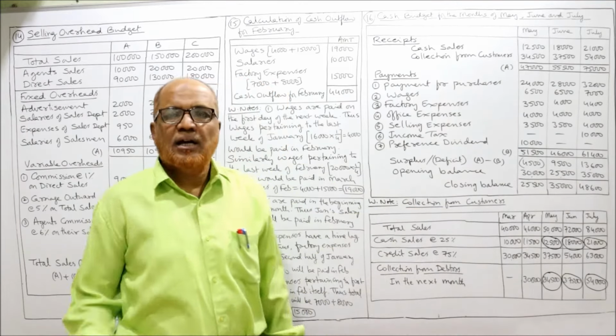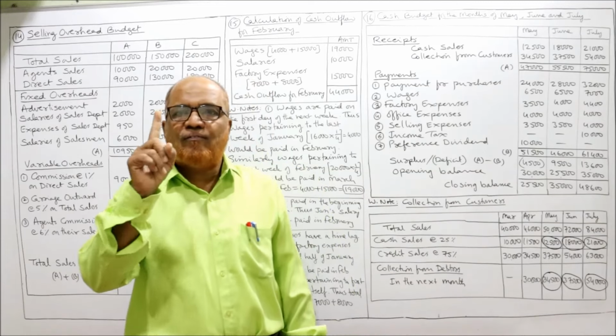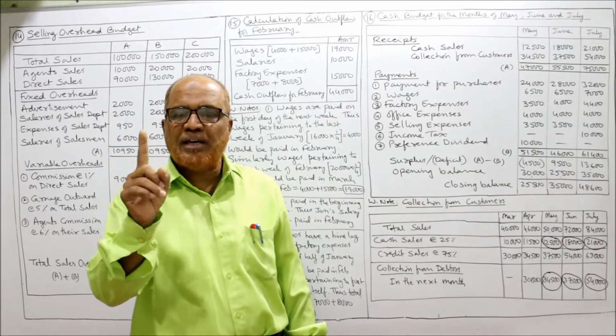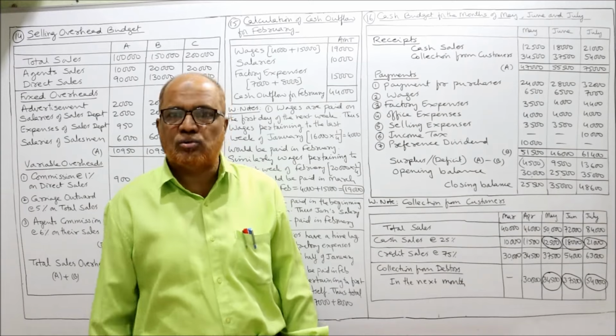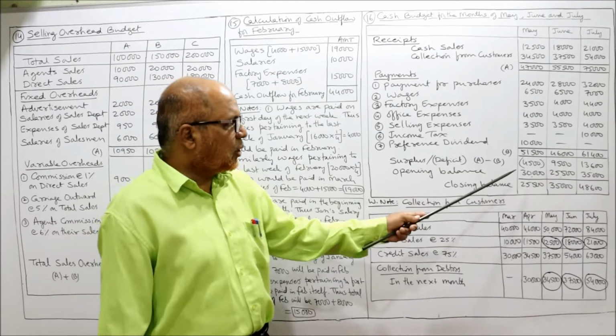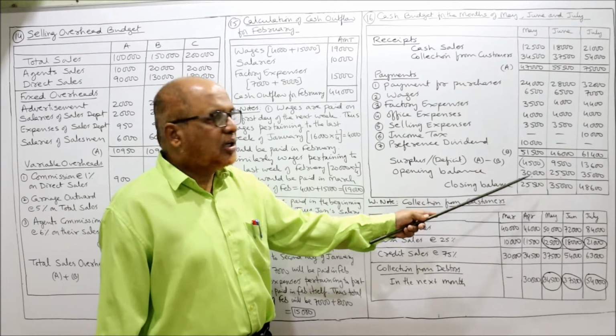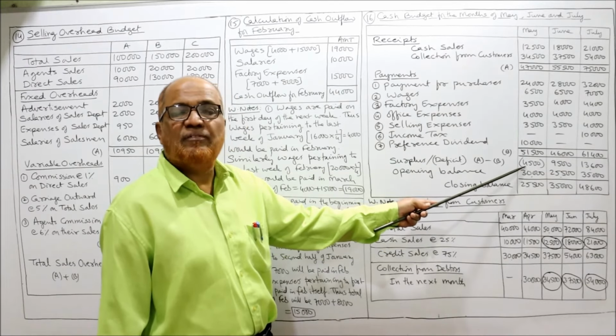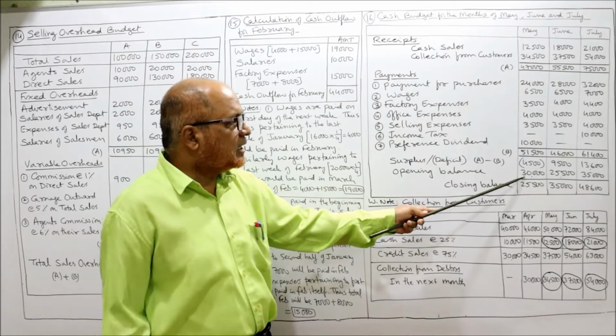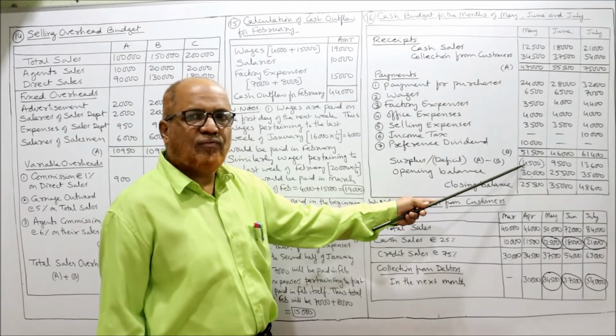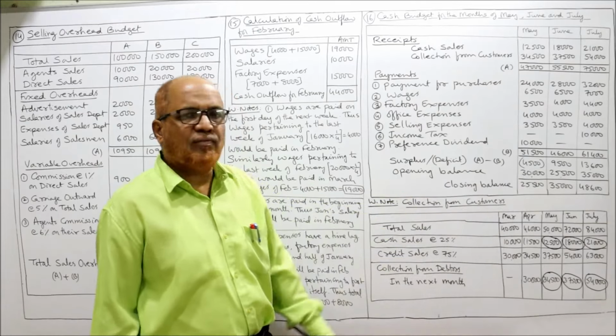Now the opening balance. It is given in the first line. On 1st May there is opening cash in hand of 30,000 given in the problem. So opening cash balance 30,000. Now closing cash balance. During the month we are having a deficit. Deficit means minus. So 30,000 minus 4,500, you will get 25,500.